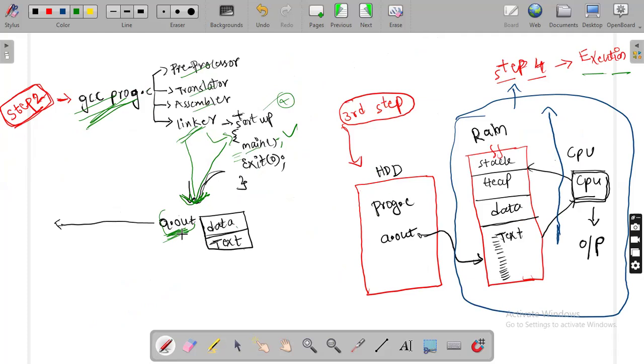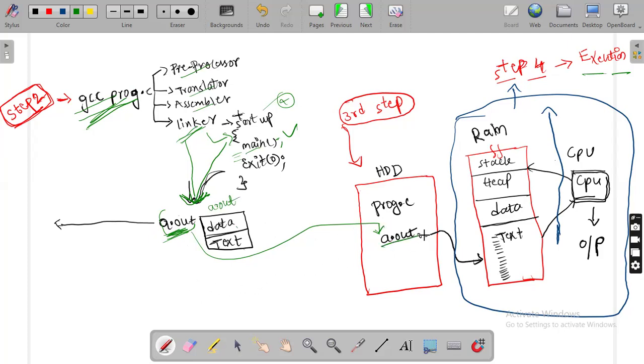Yes or no? So where will this a.out be stored? By default, it will be stored in secondary memory. So two steps are done. Compilation is your second step, and at the time of compilation, the startup is added at the linker stage. So startup is created by the linker. It is a default function. After the linker stage, a.out is generated. This a.out is a combination of data segment and text segment, and it will be stored in secondary memory.